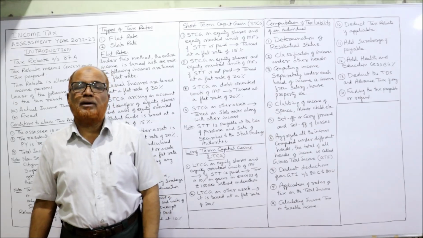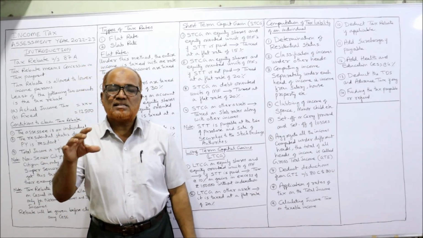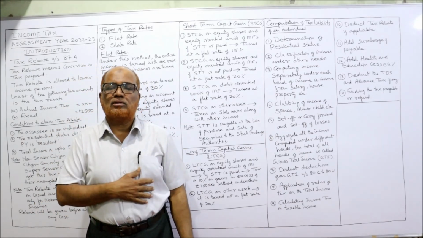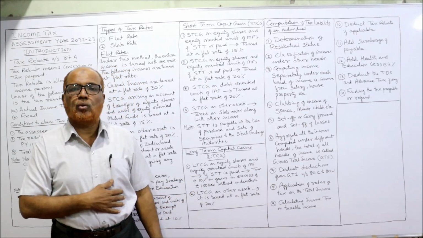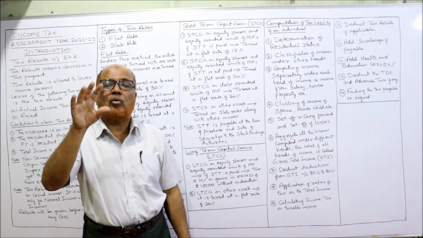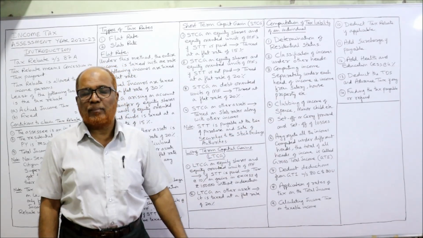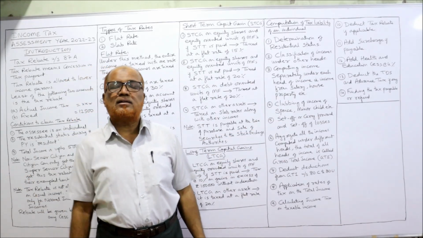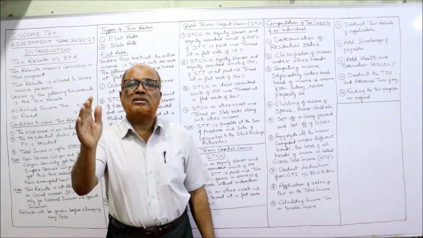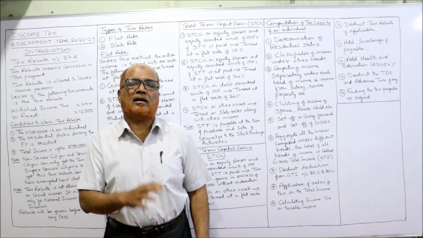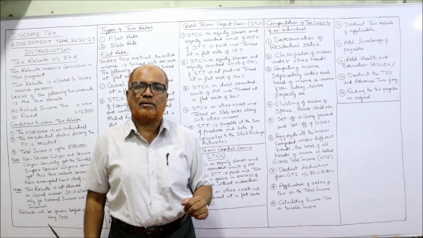Add surcharge payable. If surcharge is applicable, then add up surcharge. Surcharge is a tax on tax. Only for higher income group people, surcharge will be applied. So who are the higher income group? The people whose income is more than 50 lakh during the current previous year.